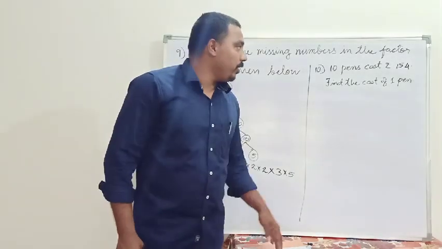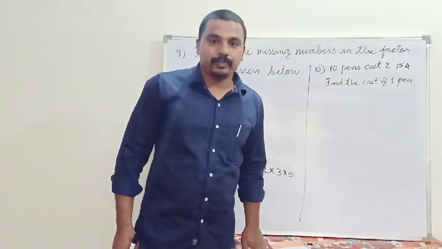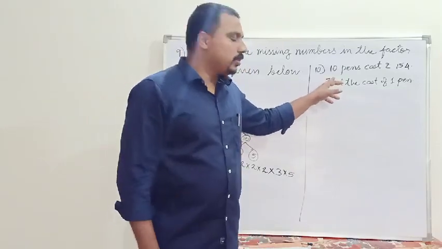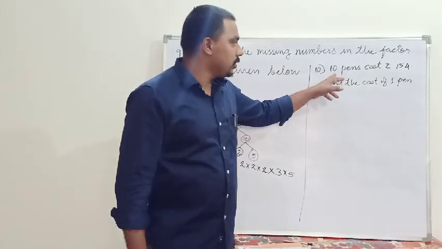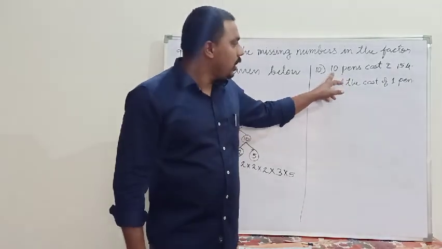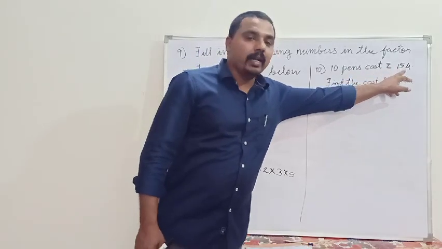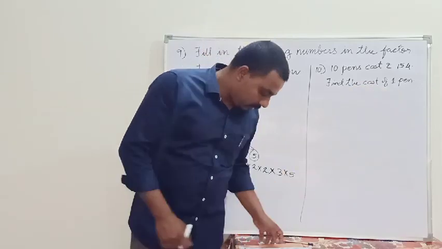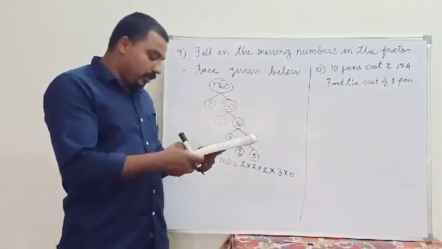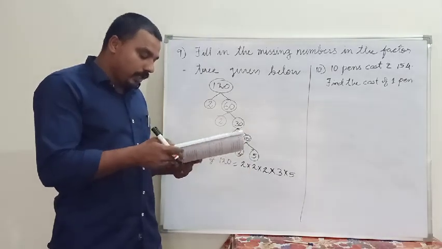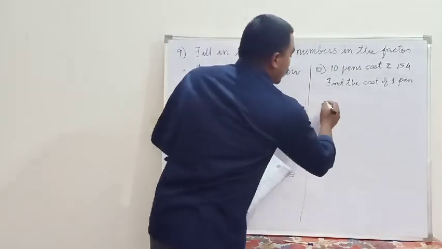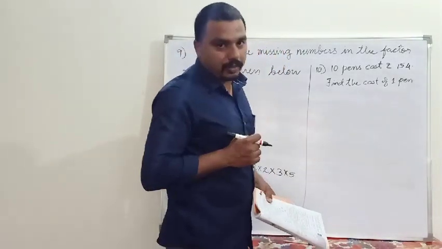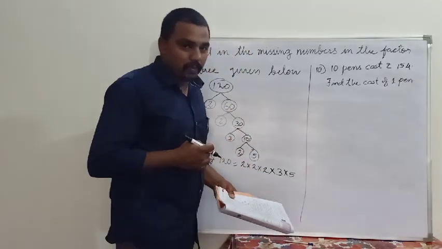It is a problem solving question related to division, the unitary method. You will learn more about these methods in the next classes. So here the question is, 10 pens cost rupees 154. Then find the cost of 1 pen. So let us see the steps. You have to write the steps accordingly. You know that in problem solving, without the steps you cannot complete this. To get full marks you have to write the steps also.